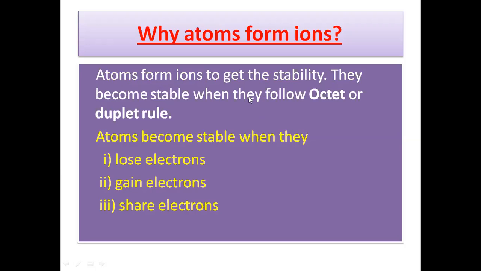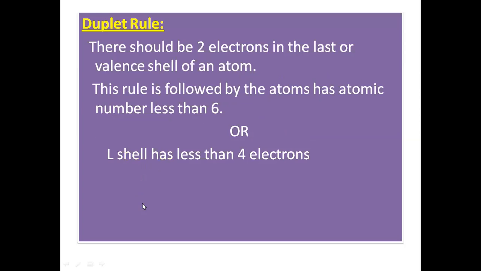They become stable when they follow the octet or the duplet rule. Atoms become stable in three ways: when they lose electrons, when they gain electrons, and when they share electrons.